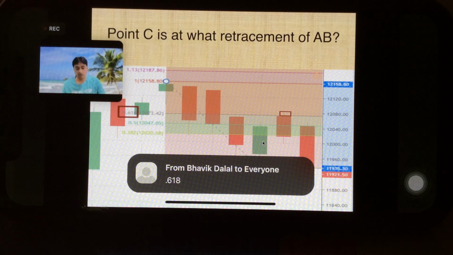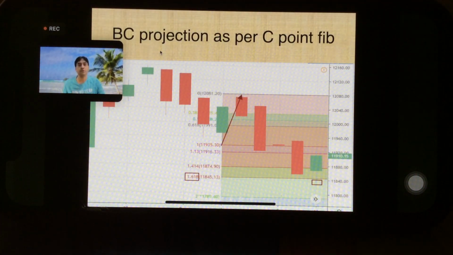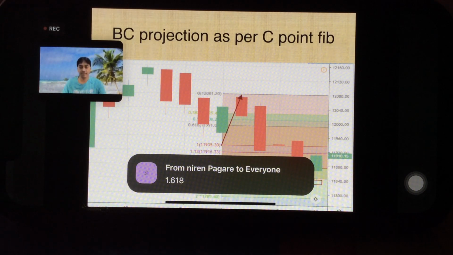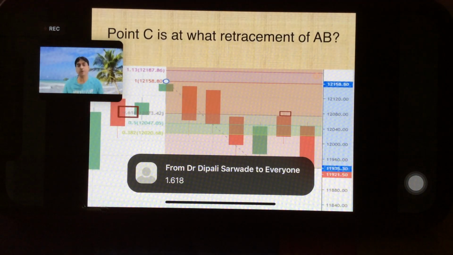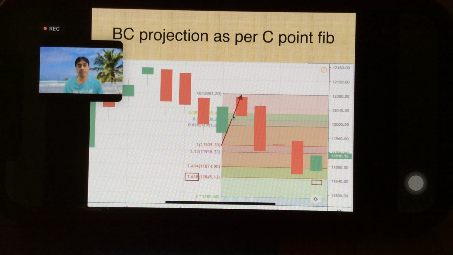So what is the next step? We have known that it's moving up to this point. So now we have to use BC projection as per the key point keyboard. For that, can you tell me in your table, which I told you to take a photograph of, against 0.618 which BC projection we have to use? Yes, it's 1.618. So here what we did: A to B we have plotted the Fibonacci retracement. Once I know that it's 0.618, its work is done. I just remember 0.618. I deleted this figure. Next I want to see the BC projection.